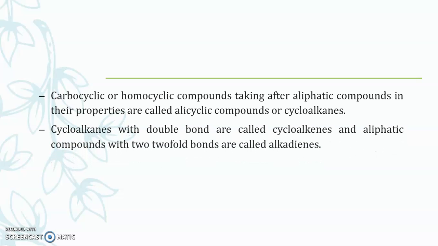Cycloalkanes with a double bond are called cycloalkenes. These are also aliphatic compounds. Compounds with two double bonds are called alkadienes. Meaning, if more than one double bond is present in such aliphatic compounds, then they are known as alkadienes.